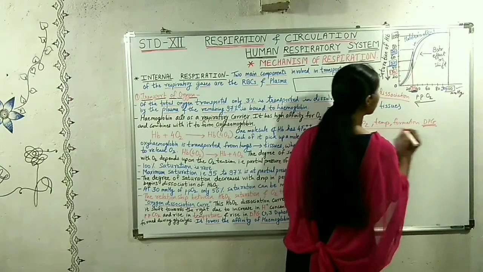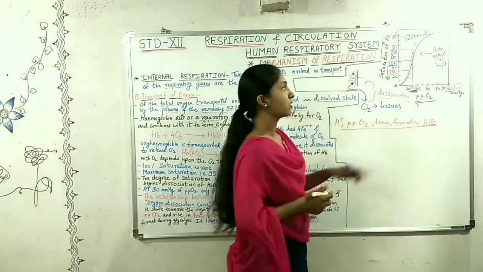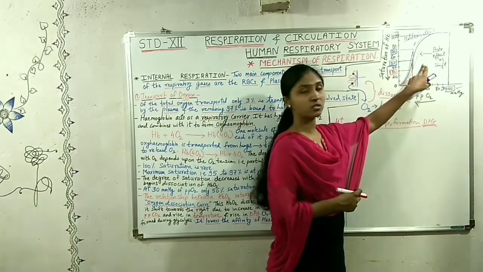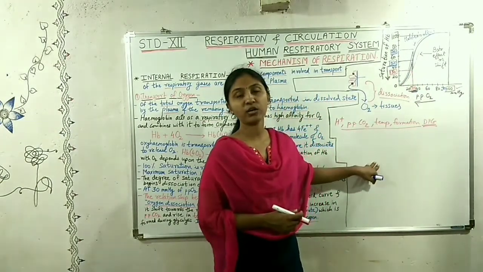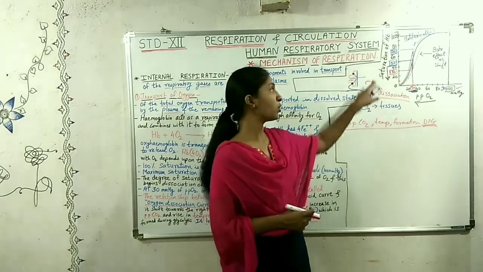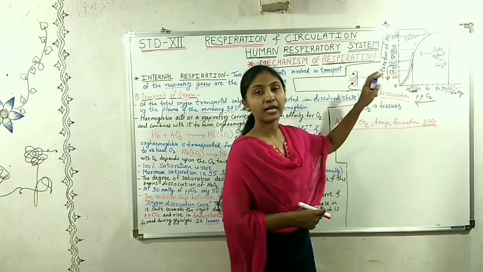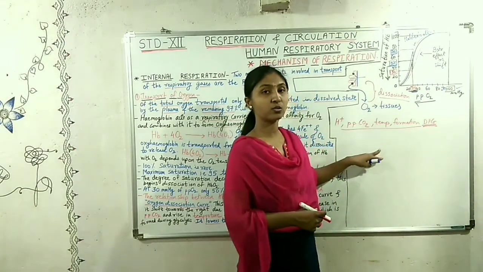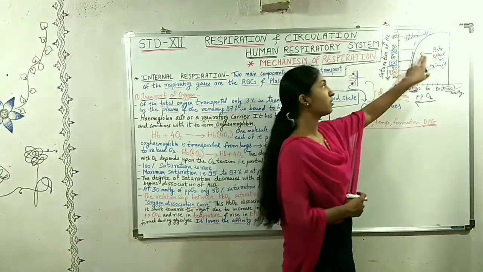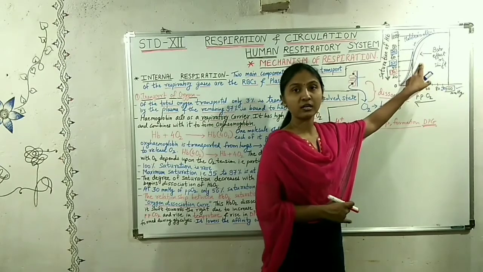So all these factors make the curve shift towards the right side. All these factors lower the affinity of hemoglobin to carry oxygen, and as the affinity of hemoglobin to carry oxygen decreases, the curve gets shifted towards the right side.